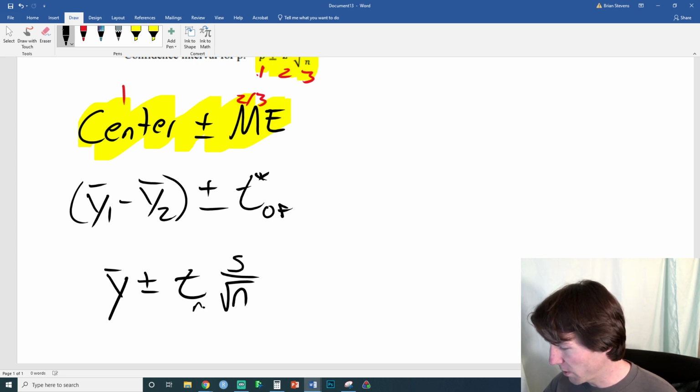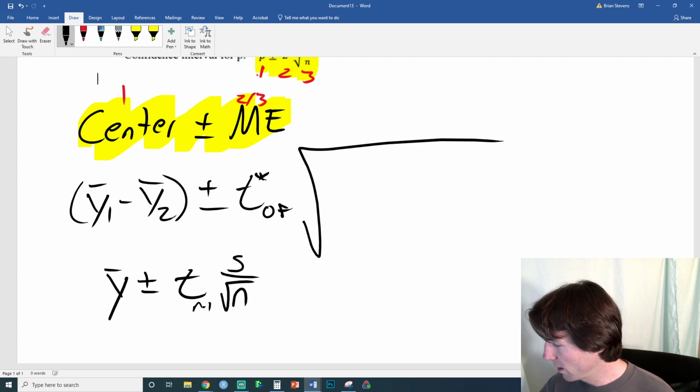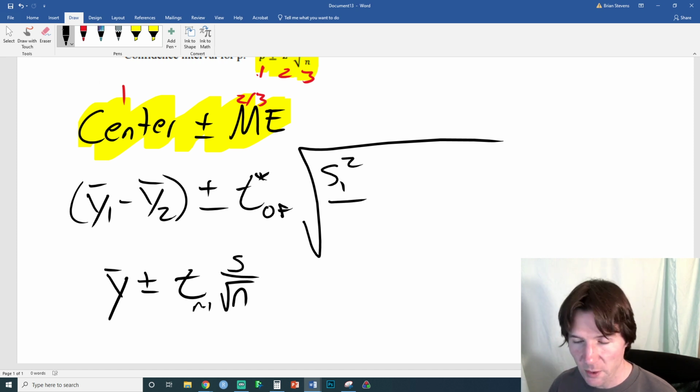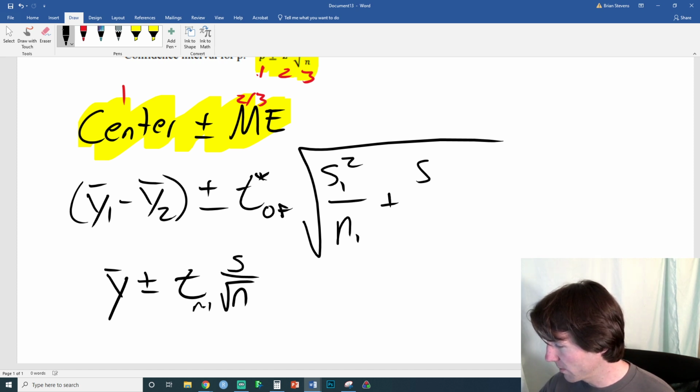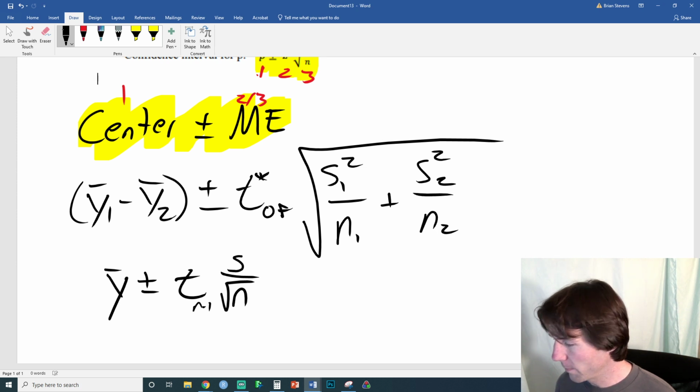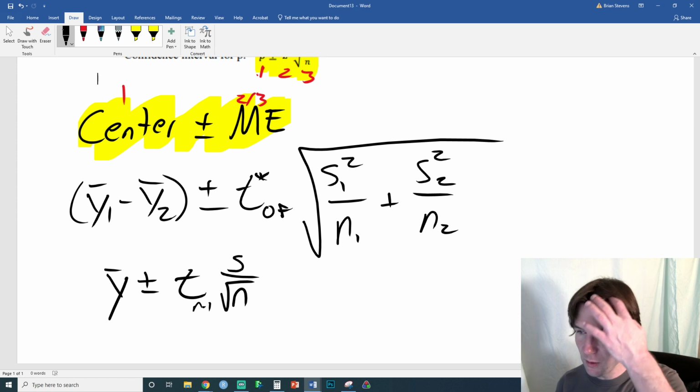Oh, I forgot to put n minus 1 down here. There we go, n minus 1. And then square root of s sub 1 squared, and we will give these on the later test. These are not on this current test, but if you notice, it follows the format right here. N1 plus, there we go. Those are the final 2 confidence intervals for the third test.